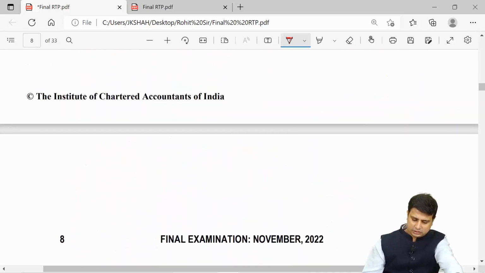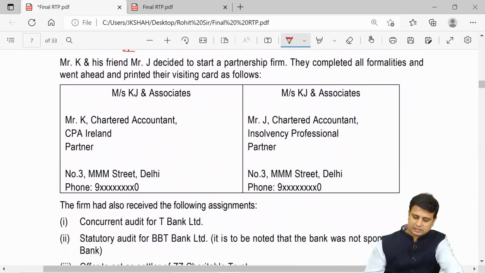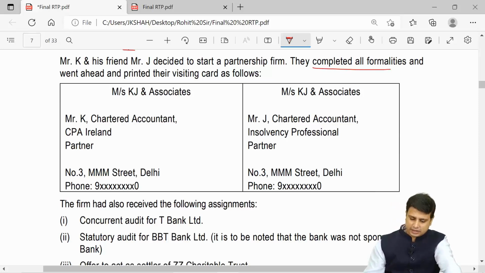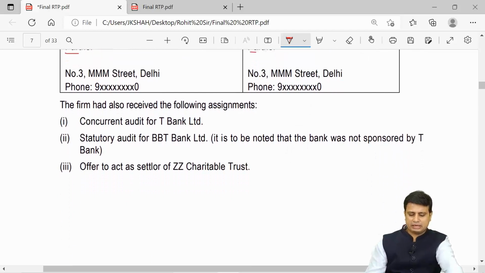Okay, next let us go back to the passage that was given. Mr. K and J decided to start a partnership. They completed all formalities and went ahead and printed their visiting cards as follows. They have stated chartered accountant, here they have stated CPA, here they have stated insolvency professional. So two different visiting cards.